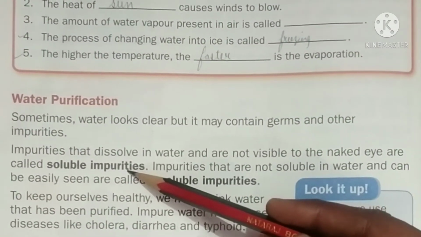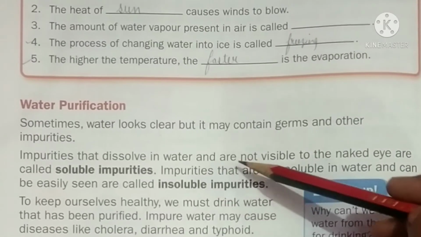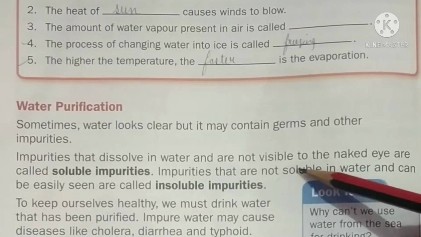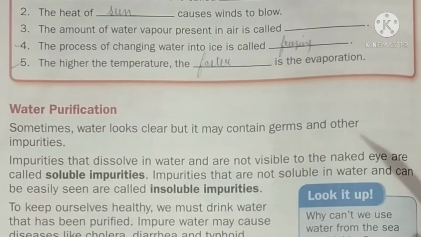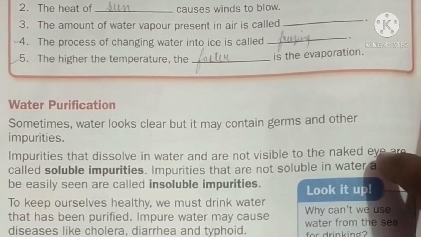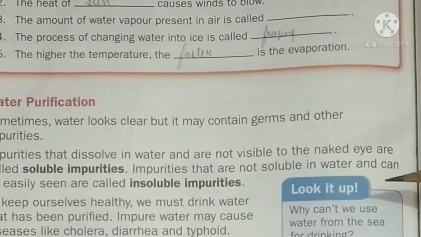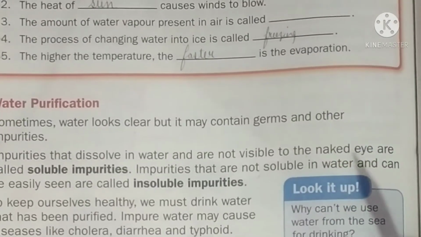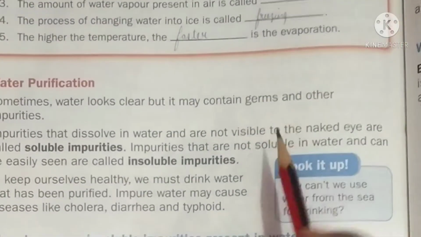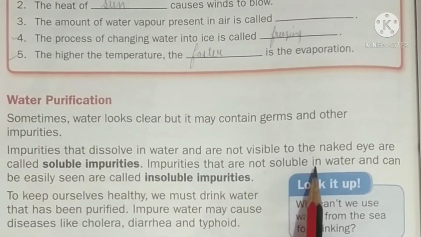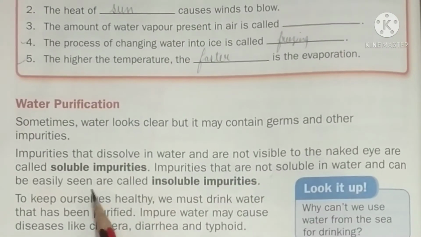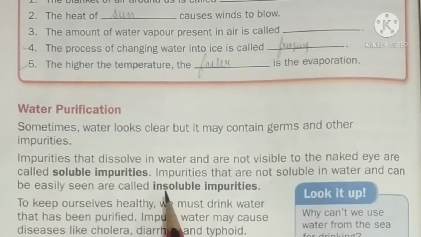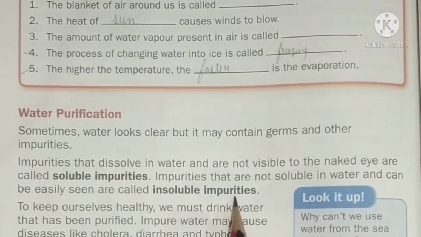Now, impurities that are not soluble in water. You can take a container full of water, then put some sand in it and you can see that sand will not dissolve in the water. So that is an impurity that does not dissolve in the water, and it can be easily seen by the naked eye. Then it is known as insoluble impurities.